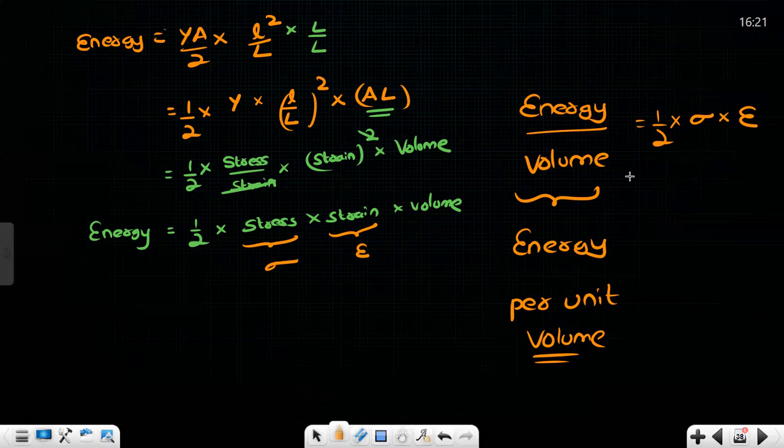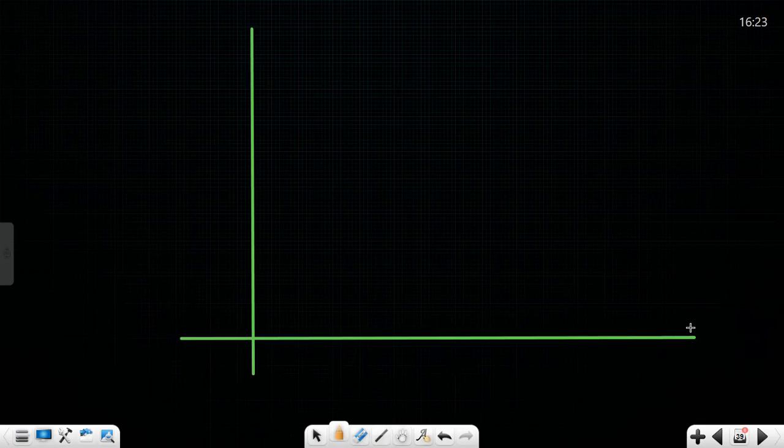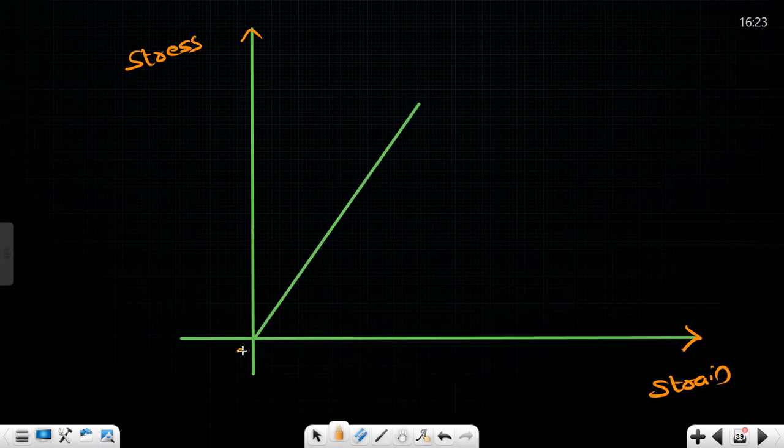Please make a note. Yes, sir, I'm doing it. Now, if you see, half stress into strain is there, right? So that's nothing but the area under the stress strain curve. If you take the stress strain curve, which we have done while learning about Hooke's law, correct? Yes, sir. It is a straight line from 0 to A. Remember? What is that A point called? Is there any name for that?